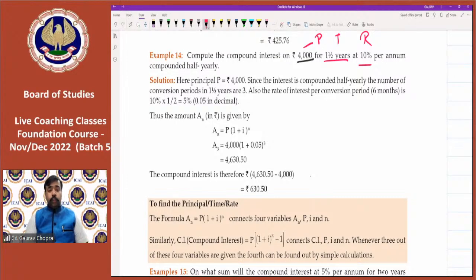So compounding is to be done half yearly. So for half yearly, multiply time with 2. So time will be 1.5 into 2, that is 3. And for rate, divided by 2, it becomes 5. So this is the rate and time. And now you can solve it by yourself.